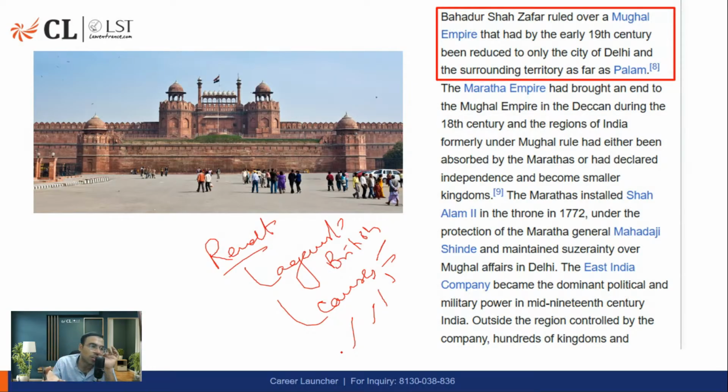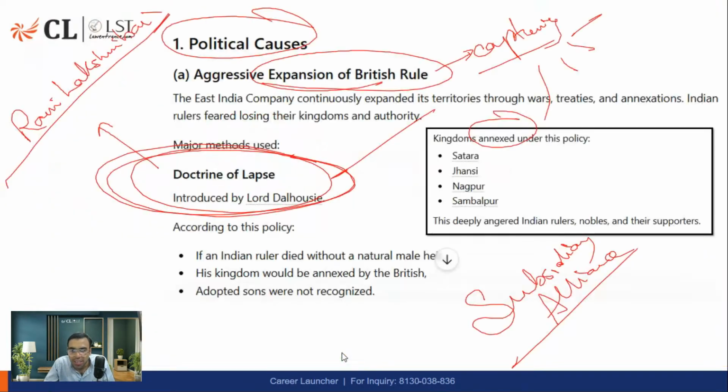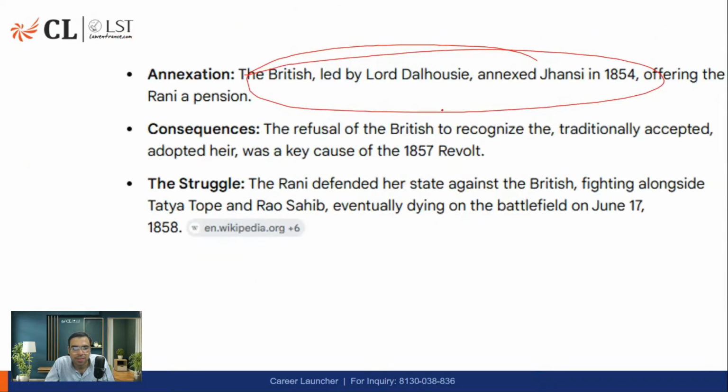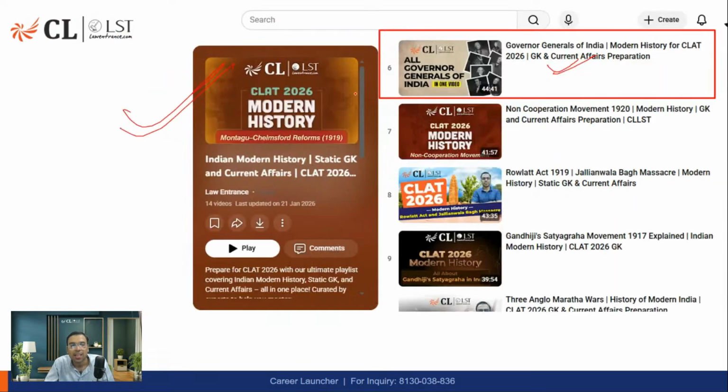Some because of doctrine of lapse, some because of religious interference, some because of, let's say, annexation for some other reasons, some because of greased cartridges, which we are going to discuss. तो अलग अलग सिटी में अलग अलग नाराजगी थी. All were actually unhappy with the British because of some reason or the other. The reason might not be the same, but the main target was British. ठीक है. So, like for example, in case of Rani Lakshmibai, we have doctrine of lapse. ठीक है. I hope it's clear.